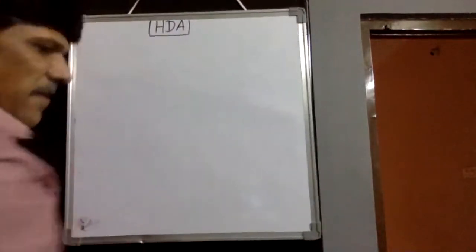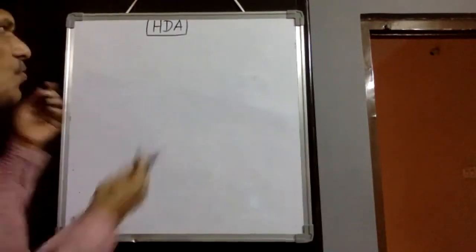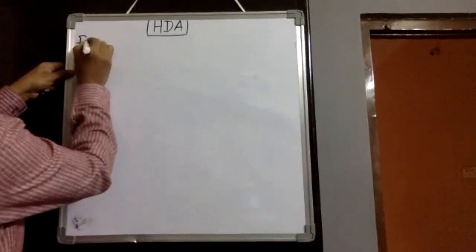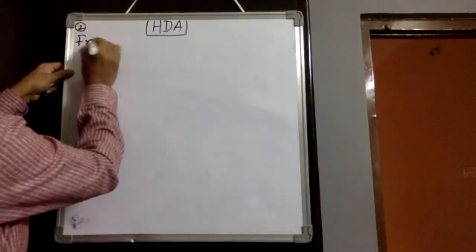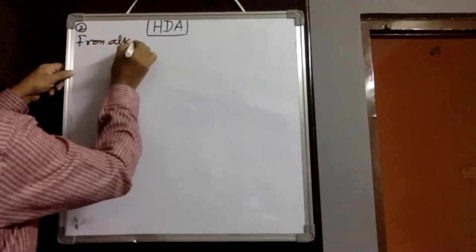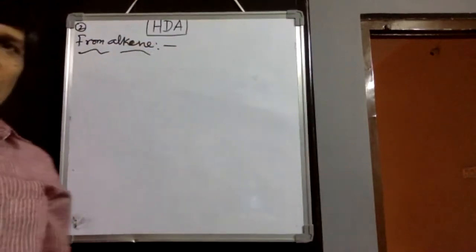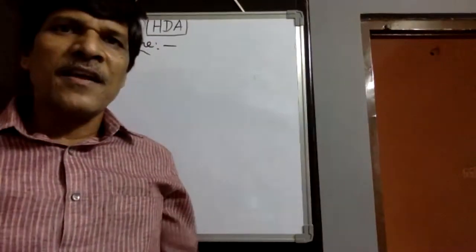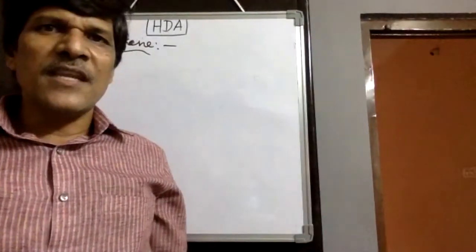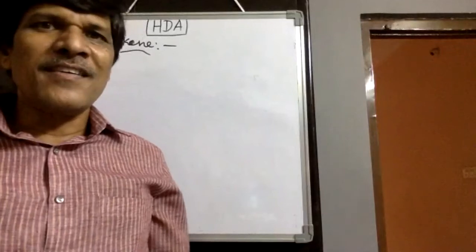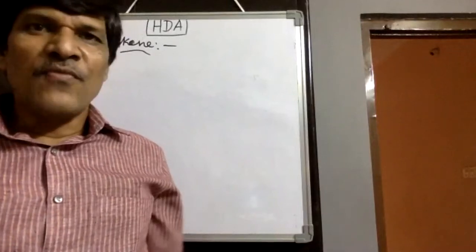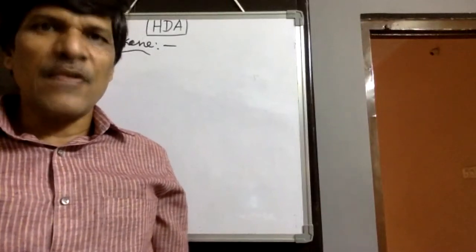In the same way, we come across the second method, from alkenes. And here we would observe how many optical isomers are possible, how many products we would expect. Such kind of questions they would ask in JEE. That is more important than the halogenation of alkanes, which we have to go through carefully.